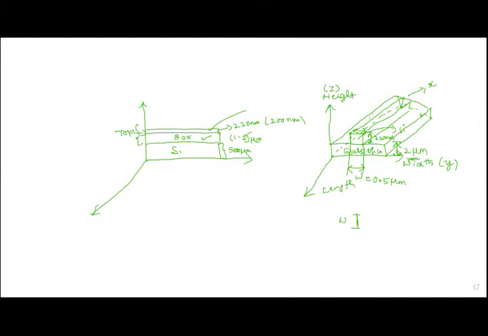And one more is the overall length of the waveguide we want. Let us say I want a 10 micrometer long waveguide. Then I can say this is the waveguide I wanted, and this is the overall length. We need not define the thickness of the silicon waveguide, because the SOI wafer is already available. We are developing the device on the 220 nanometer thickness silicon. If the device dimension is smaller than 220, then we can etch out some portion of the silicon using the RIE process, and then we can reduce it.